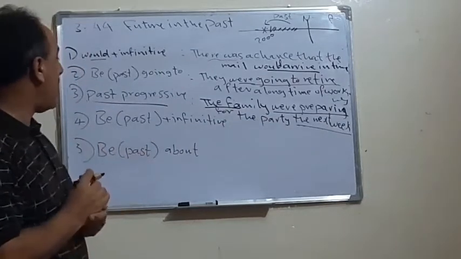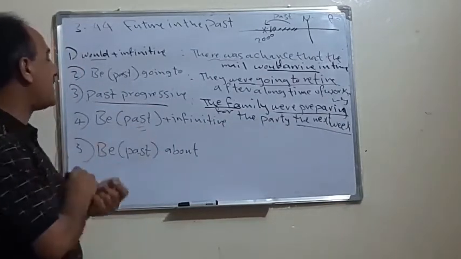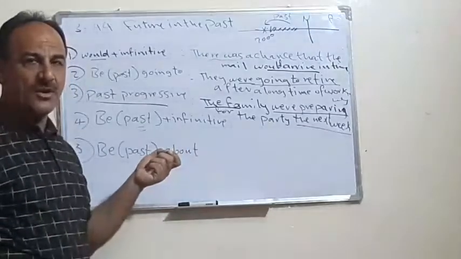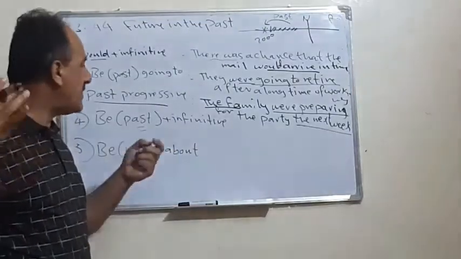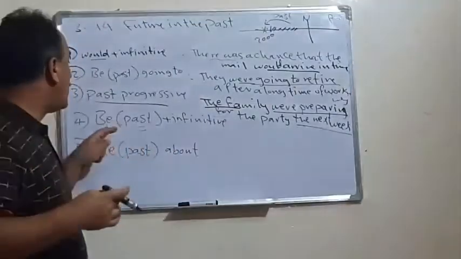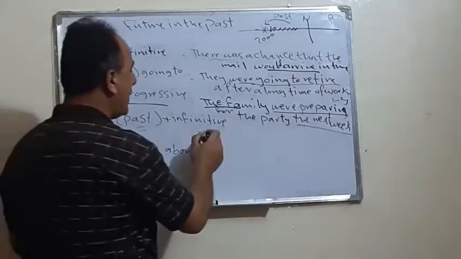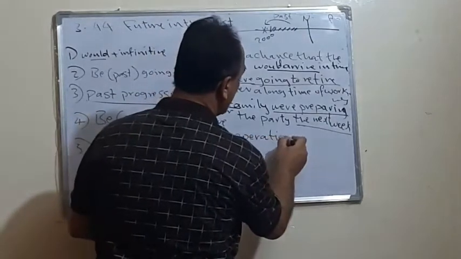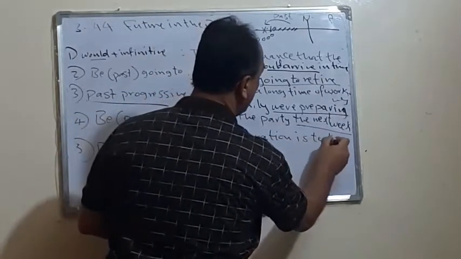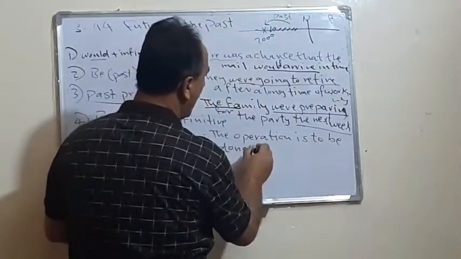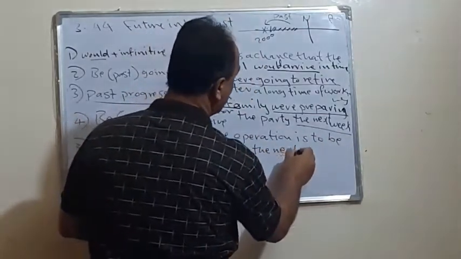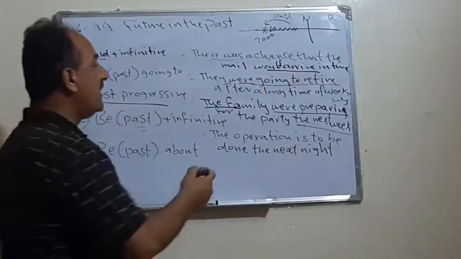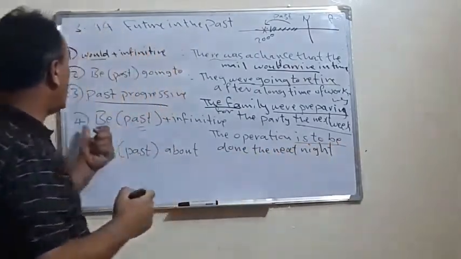Then we have be plus infinitive. Be should be in the past plus infinitive. As we said, at that time he is to read a new story. He is to start a new job. He is to go to France. Be should be in the past. We can say, for example, the operation. Let's say the operation is to be done the next night. See, the operation, the surgery, is to be. That was in the past.